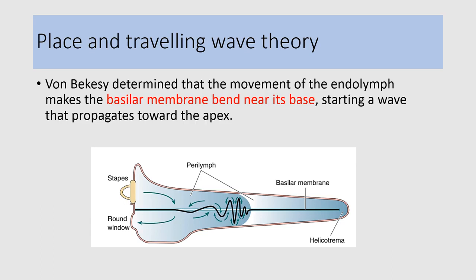Now, first of all, the place and traveling wave theory by von Bekesy. Von Bekesy determined that the movement of the endolymph makes the basilar membrane bend near its base, starting a wave that propagates gradually towards the apex. So movement of the endolymph produces movement of the basilar membrane, where a traveling wave propagates from base to apex.